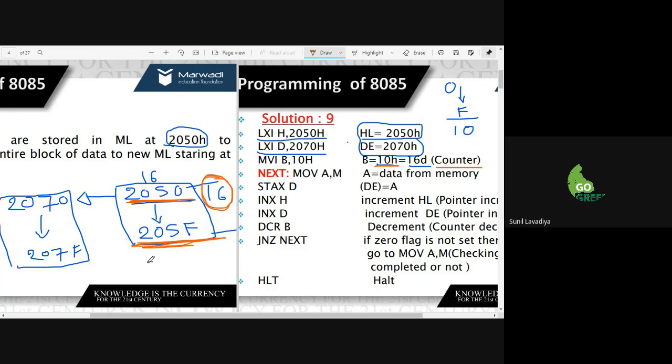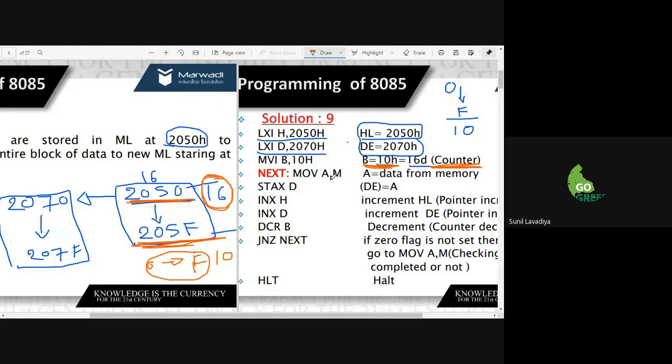So if I start from 00 up to 0F, that's 15, but I have to move to the next position also. So after 0F, the next will be 10. Here I consider register B as a counter. Register B works as one kind of counter. Then I apply one loop part.